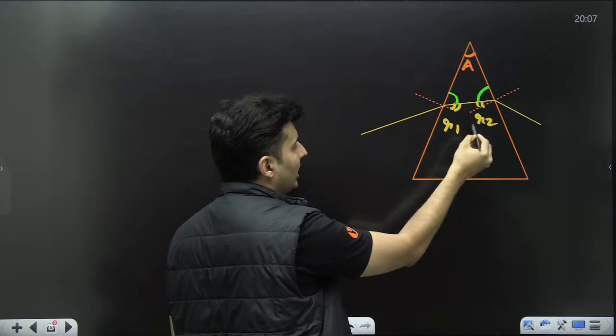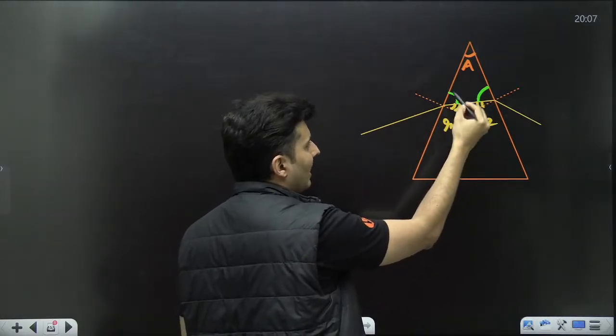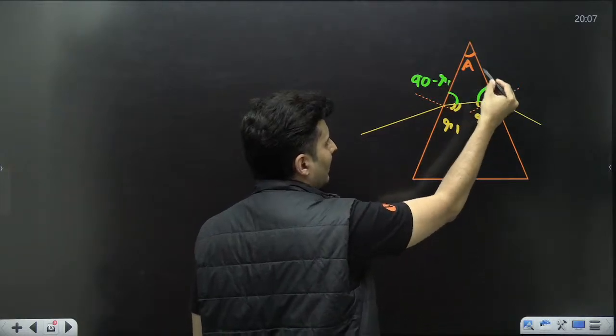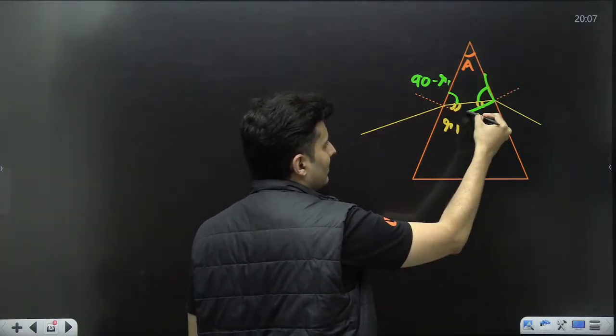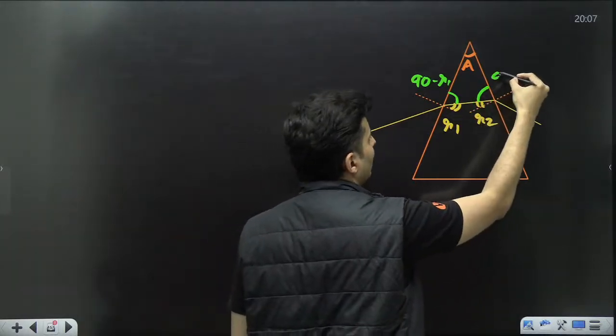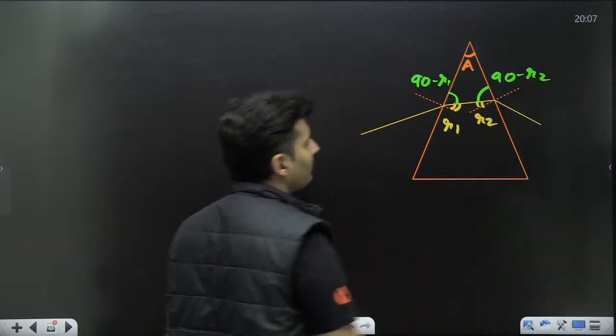Notice the dotted line is perpendicular. So if this is R1, this will be 90 minus R1. And if this is perpendicular, this is R2, obviously the remaining angle will be 90 minus R2.